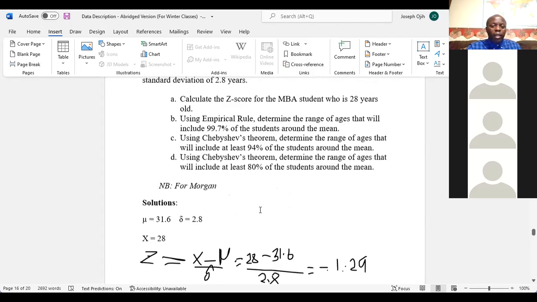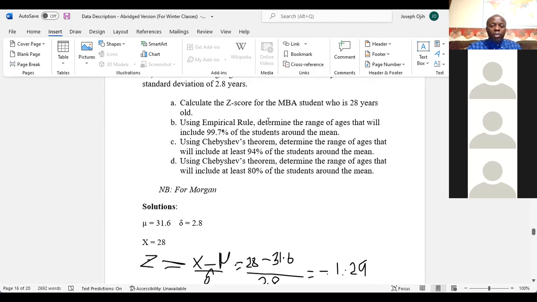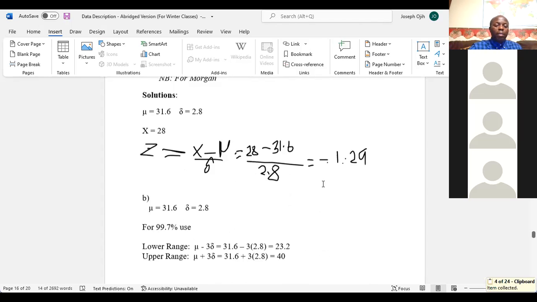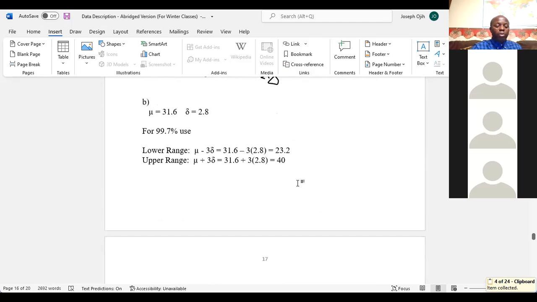So completing that, we said using the empirical rule, determine the range of ages that will include 99.7% of the students around the mean. That's our conclusion.